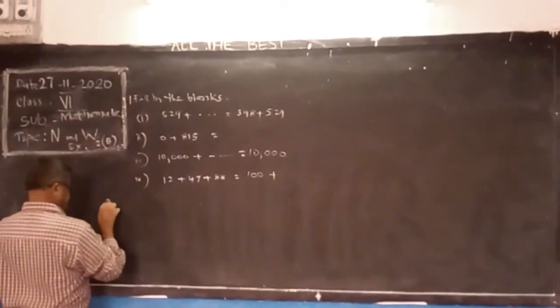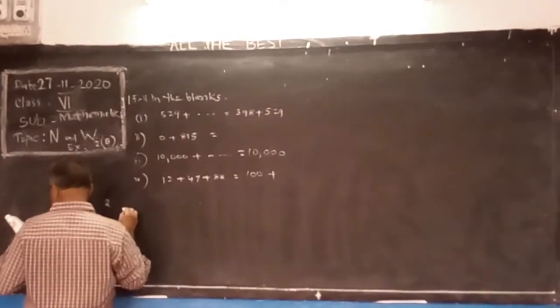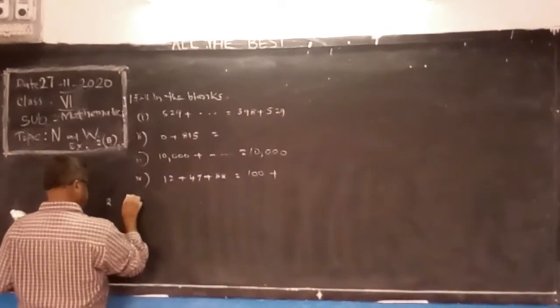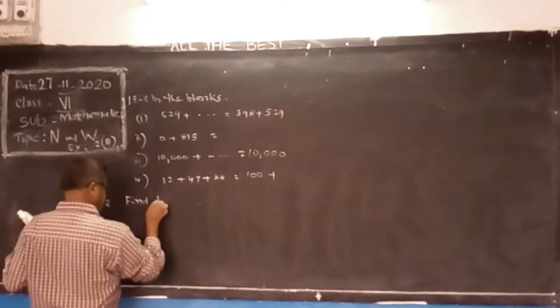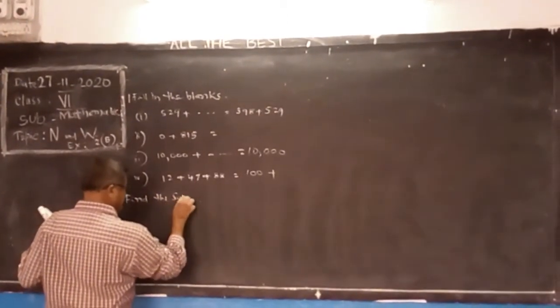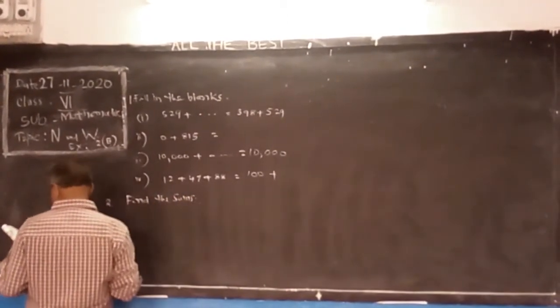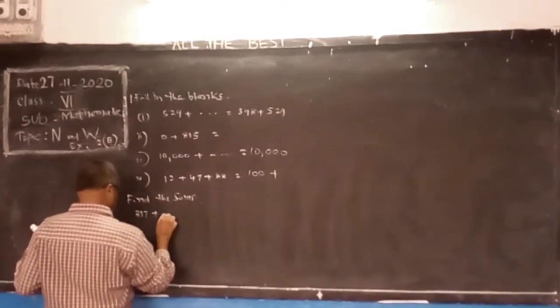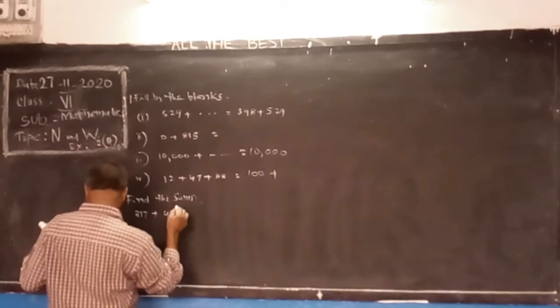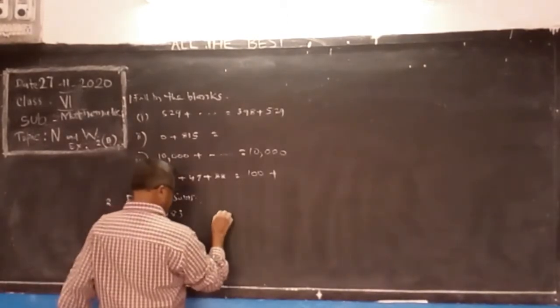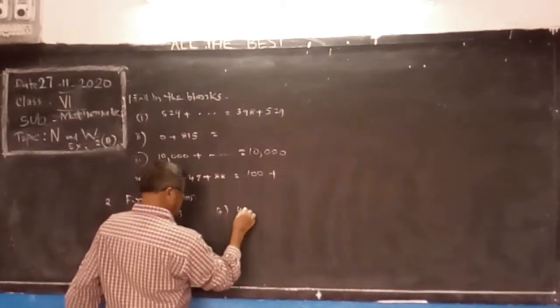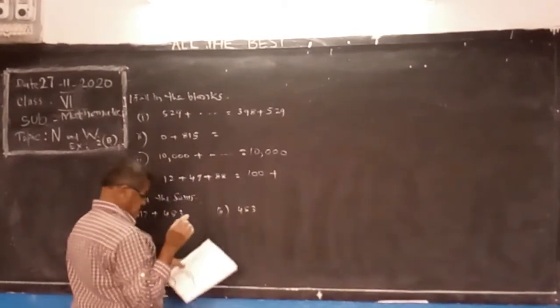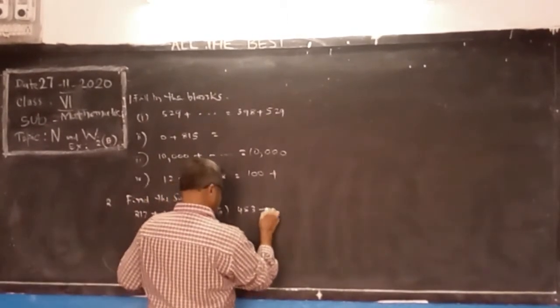Second question. Find the sums. 217 plus 483. Second: 483 plus 217.